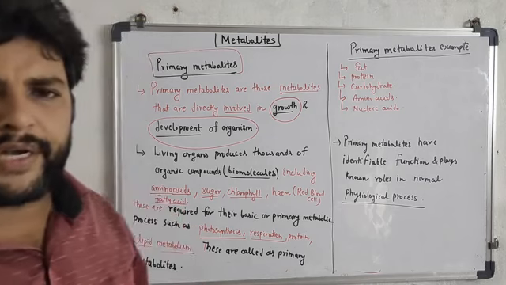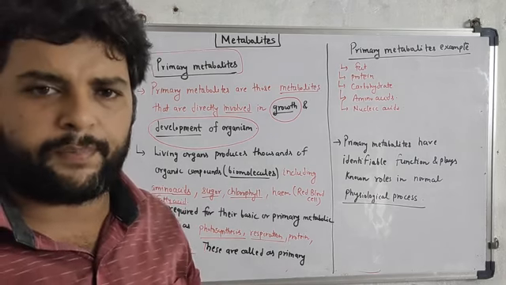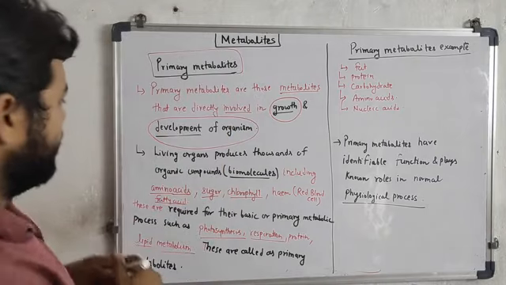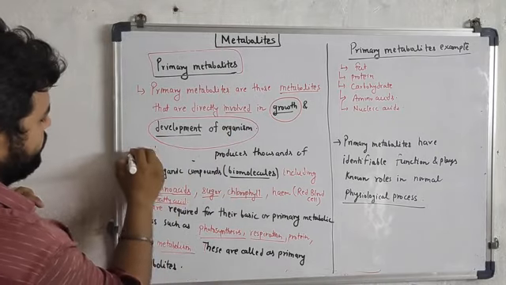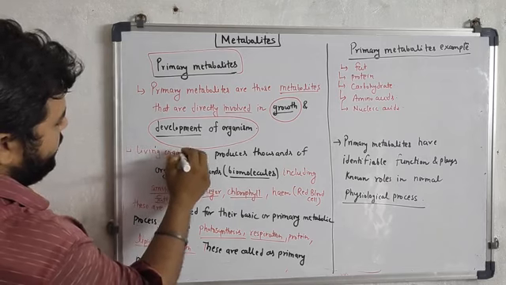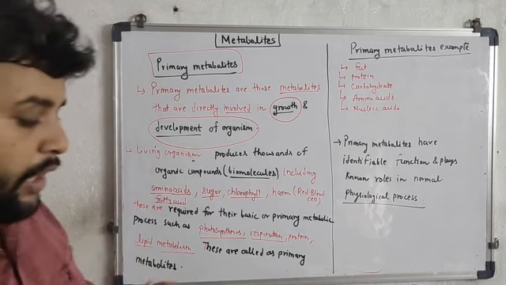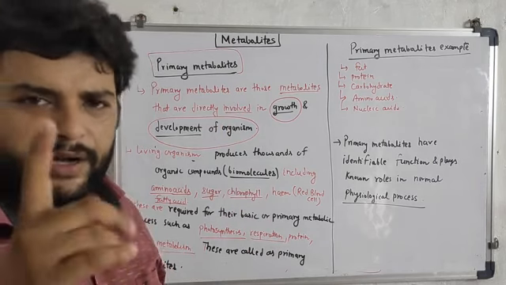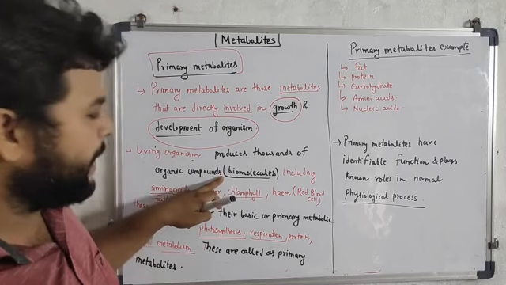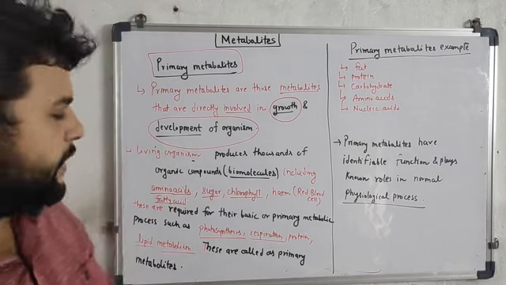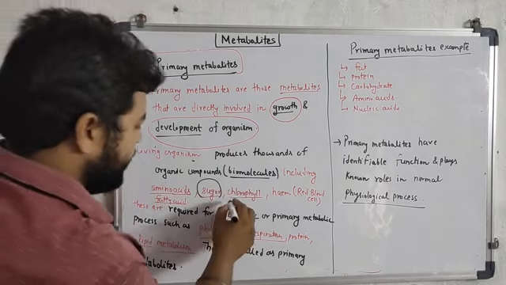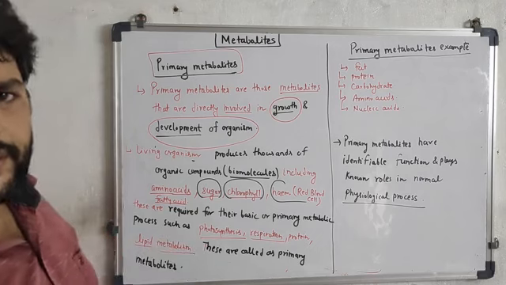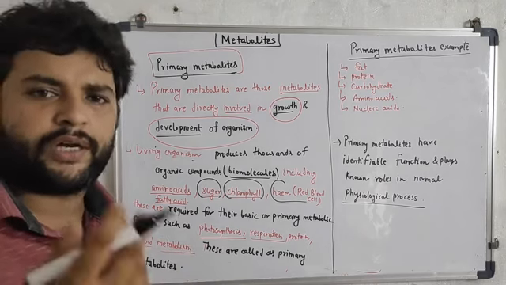There are lots of living organisms that produce thousands of organic compounds. Living organisms produce thousands of organic compounds, or simply we can say the compounds having carbon are called organic compounds, or also known as biomolecules, including amino acids, sugars, chlorophyll, and heme, that is the part of hemoglobin responsible for providing red color to the red blood cell.